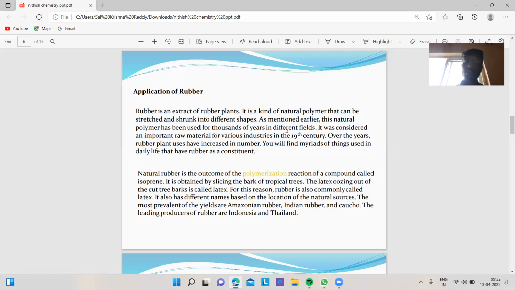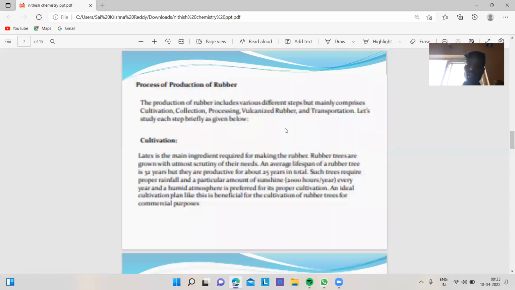Natural rubber is the outcome of the polymerization reaction of a compound called isoprene. It is obtained by slicing the bark of tropical trees. The fluid oozing out of the cut tree bark is called latex. For this reason, rubber is also commonly called latex. It also has different names based on the location of the natural sources. The most prevalent of the yields are Amazonian rubber, Indian rubber, and caoutchouc. The leading producers of rubber are Indonesia and Thailand.